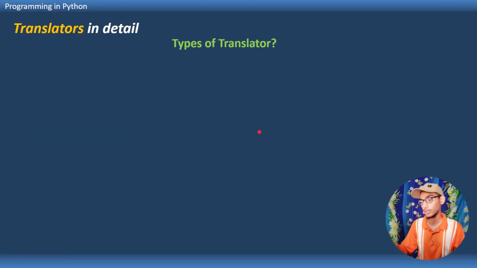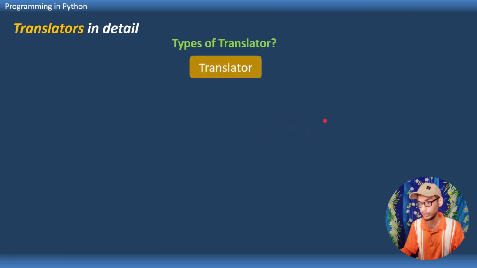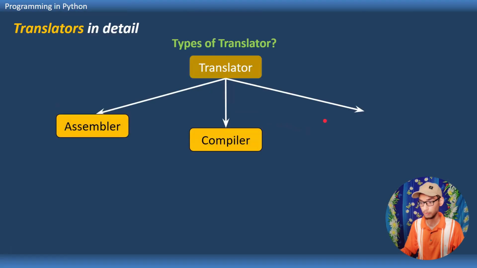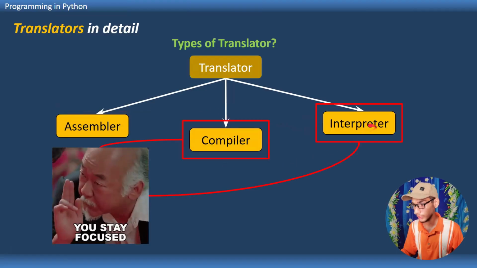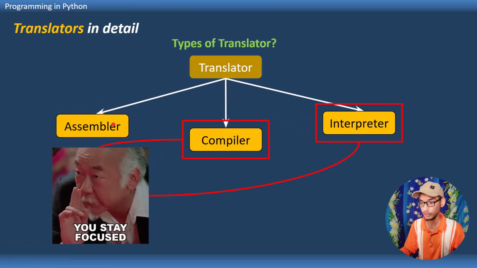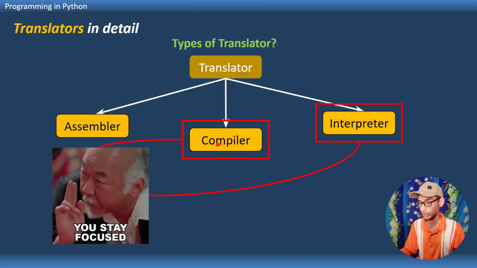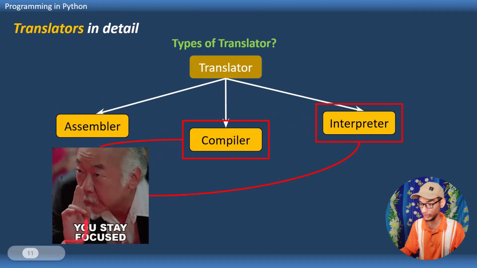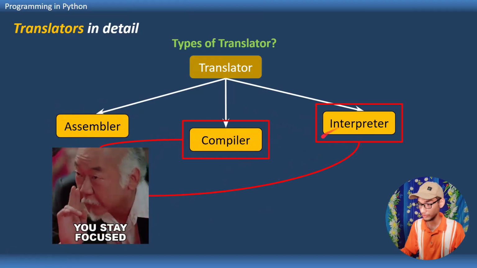But in computer science, translators are divided into three types. First is assembler, second is compiler, and third is interpreter. Today, we will focus only on compiler and interpreter, not assembler. It is a lengthy class, and we can continue without understanding it for now. So we have to stay focused on compiler and interpreter.